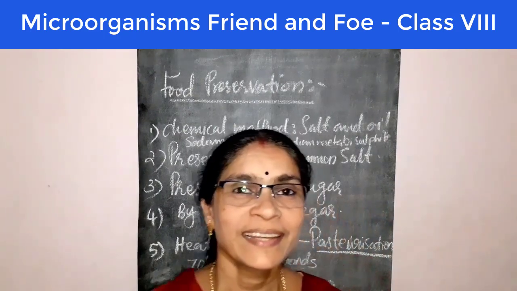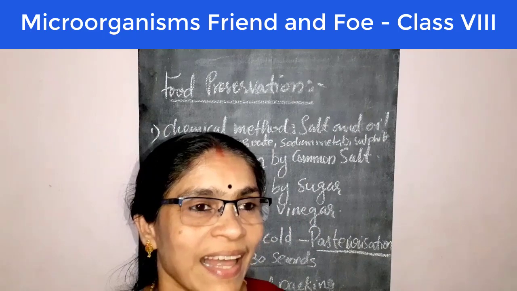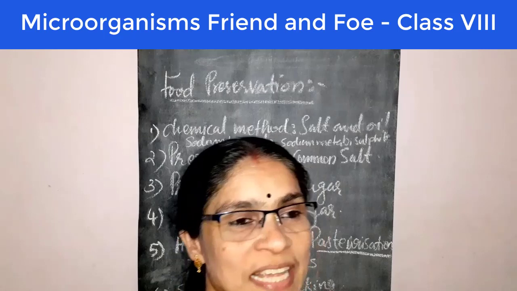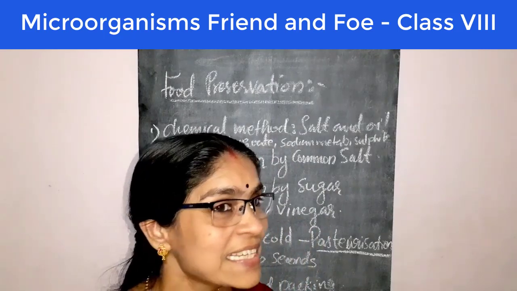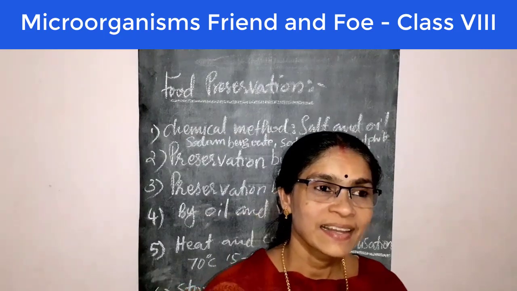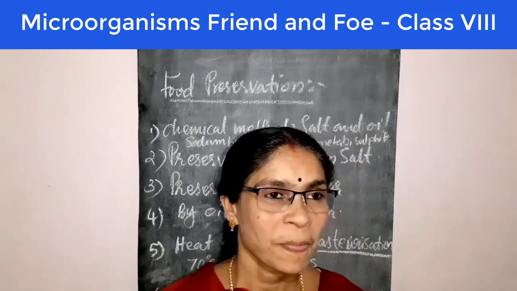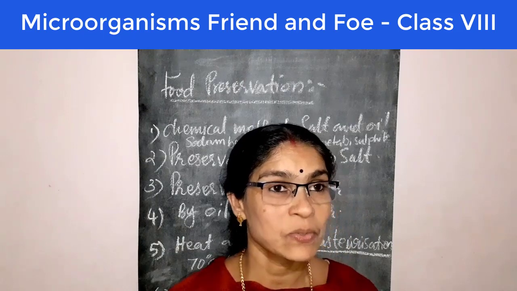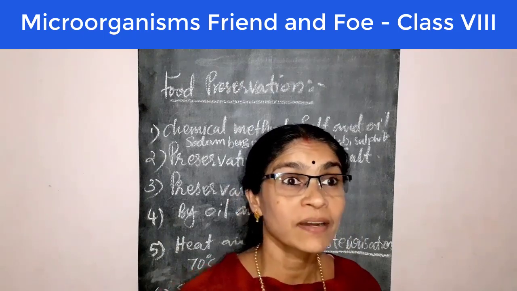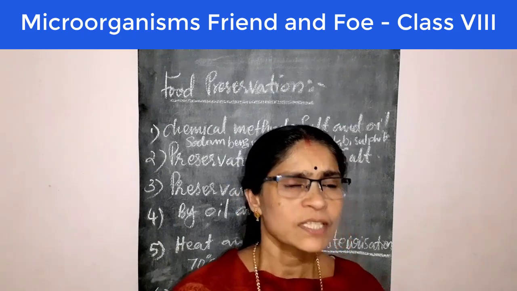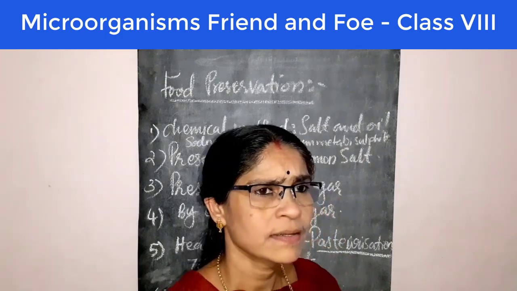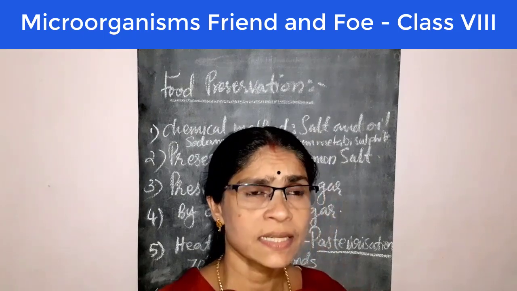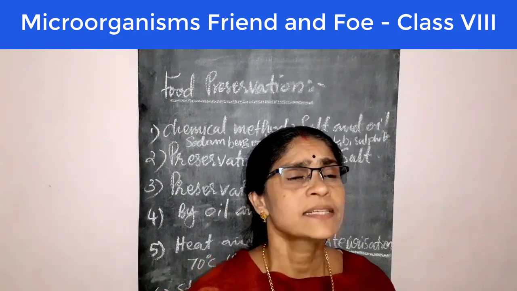So children, let us study about food preservation. In chapter 1 we learned that after harvesting, farmers store the grains or the produce they have collected. First they clean the grains and dry the items, mainly grains and seeds, in the sunlight.